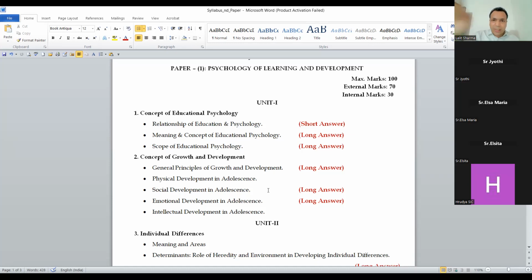After that, the question is the concept, meaning of educational psychology, and scope of educational psychology. Yes, guys, it can become the long question. In fact, it came in the year before last year's paper. So you can go for this long question. Now you are making up your mind for the long question.